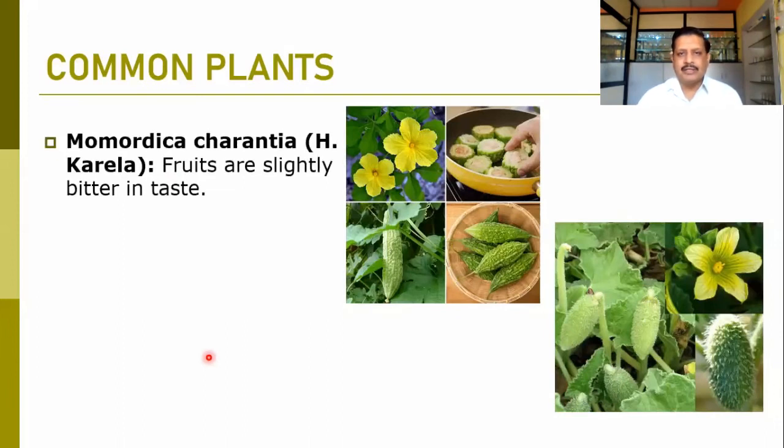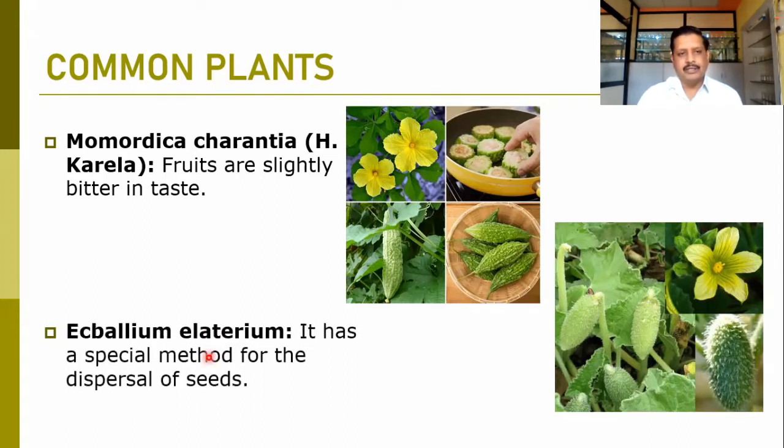Then Momordica charantia, we know it as karela, or Karela in Hindi. Fruits are slightly bitter in taste, but it is a good medicine. Then Ecballium elaterium. It is not common in our region, but it has a special method for dispersal of seed, and that's why we have taken it here. Fruits might have been seen. The hairy or spinescent fruits are there. So these are also common plants.